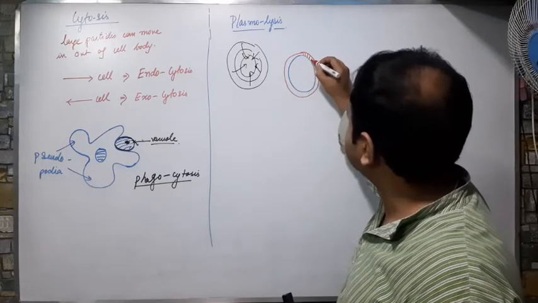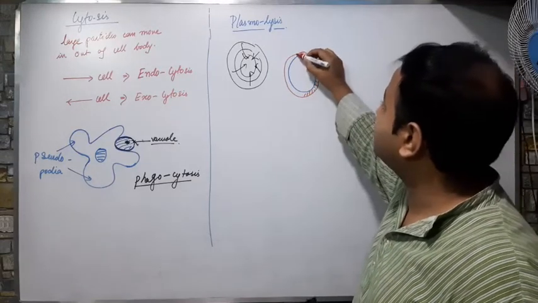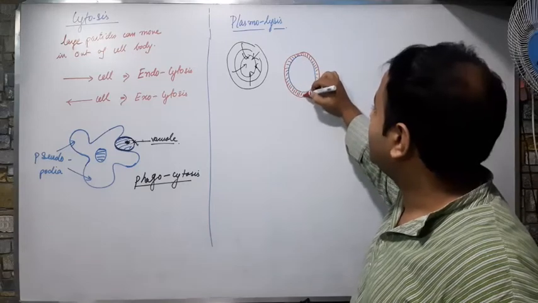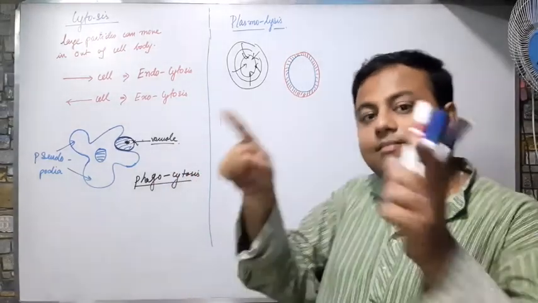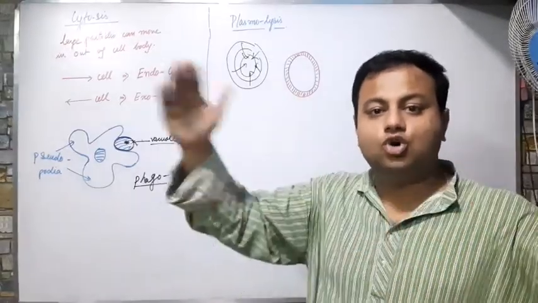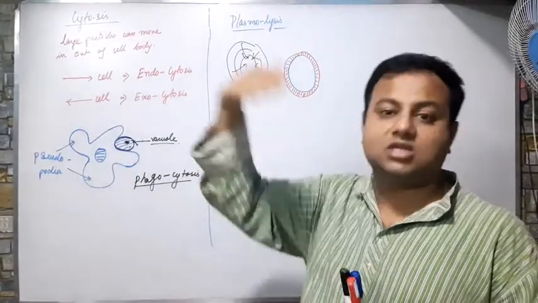This cell wall is made up of a hard substance. Now, what was the substance? The substance was cellulose. The cellulose does not grow or shrink. Cellulose is fixed. The cell membrane is flexible. The cell membrane is soft. It can grow, it can shrink, it can allow substances inside, it can allow substances outside.